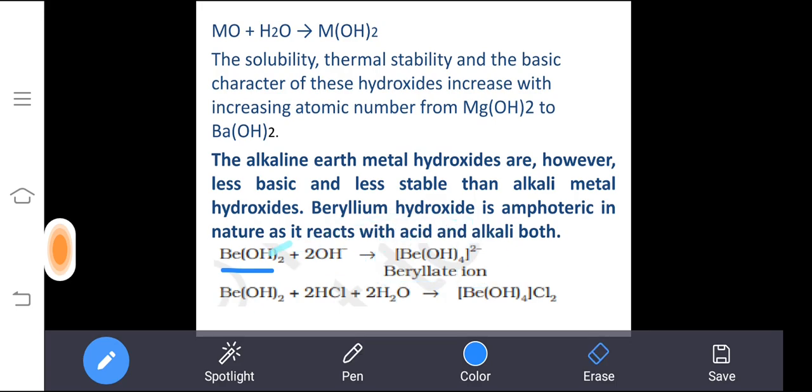When it reacts with the base, it forms the berylate ion, and when it reacts with the acid, here it will form a complex, tetrahydroxoberyllium dichloride. Due to these two reactions, it is proof that beryllium hydroxide is amphoteric in nature.